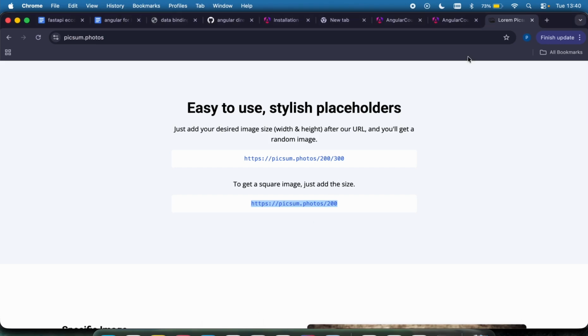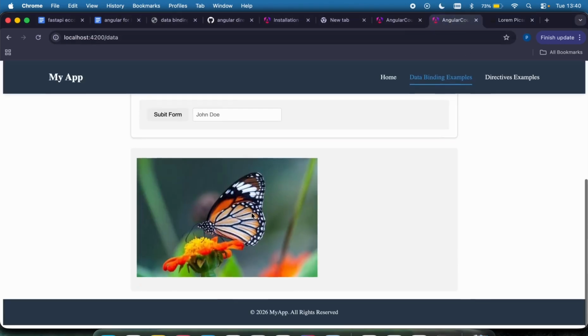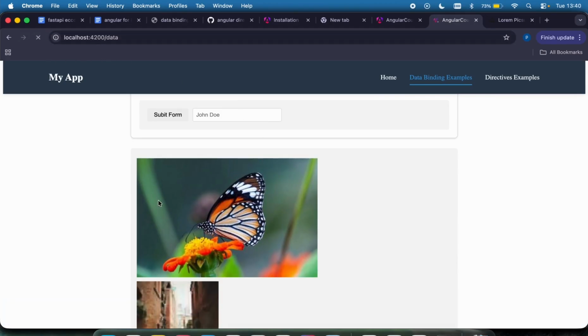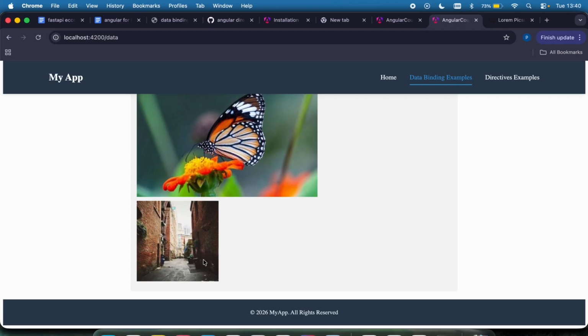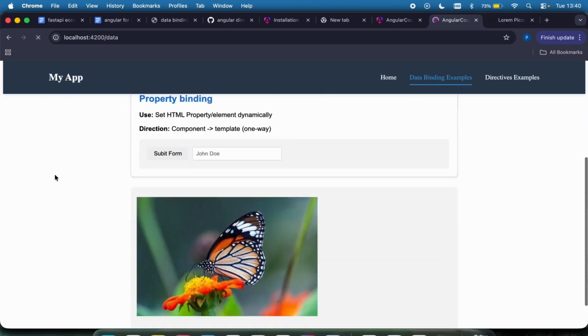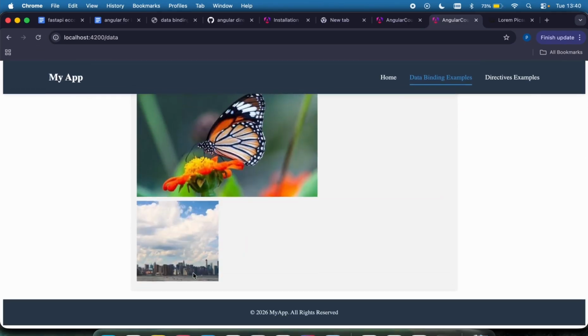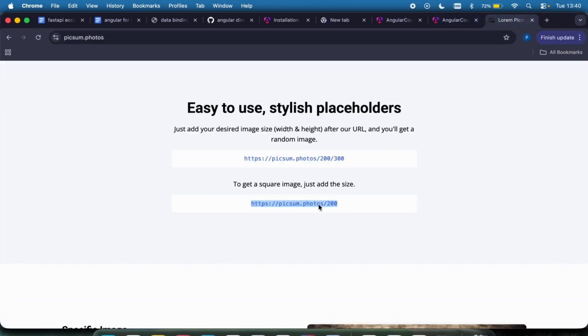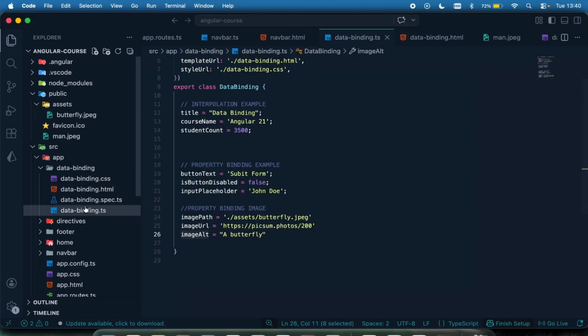If I come right here to my project, you can see, okay, I think it's still trying to run. You can see right here, it has gotten the image from the URL. So if I refresh again, I'm expecting, you can see a different image. If I refresh, you can see this is the image right here, getting from this lorem ipsum kind of stuff. So let me just use this and see the same thing.